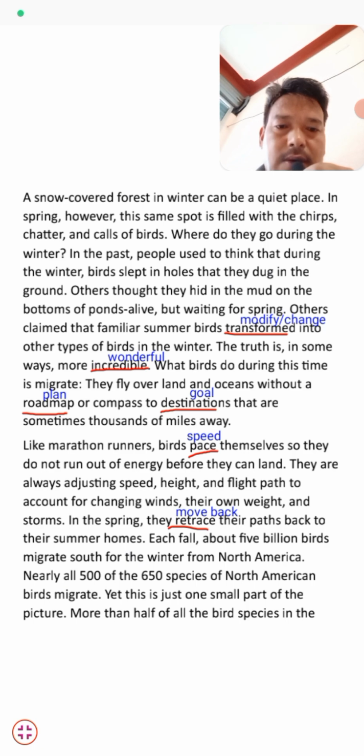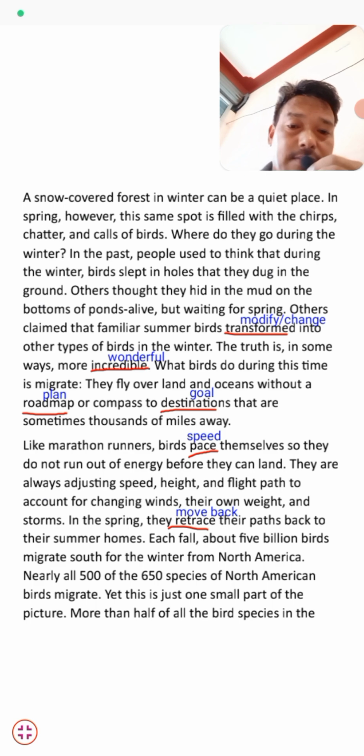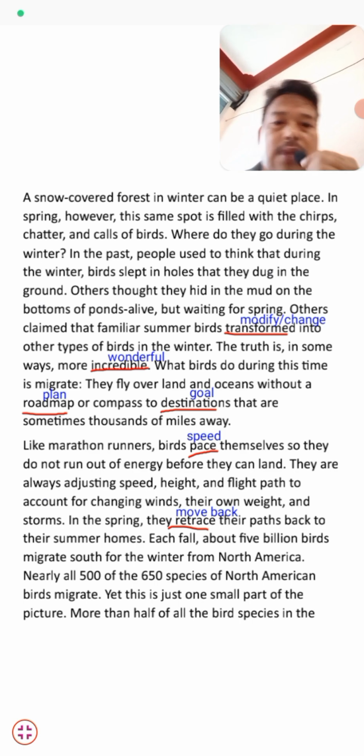Each fall, about 5 billion birds migrate south for the winter from North America. Nearly all of the 500 to 650 species of North American birds migrate. So, students, these are the migrating birds of North America every year.